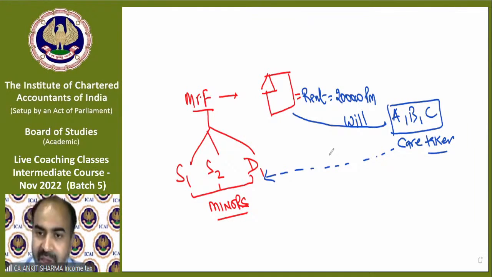And when they are major, then the income and the property will be transferred to S1, S2 and D1. So in that case, ABC will receive 2 lakh rupees.